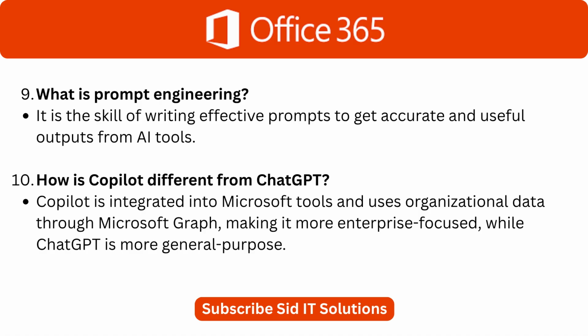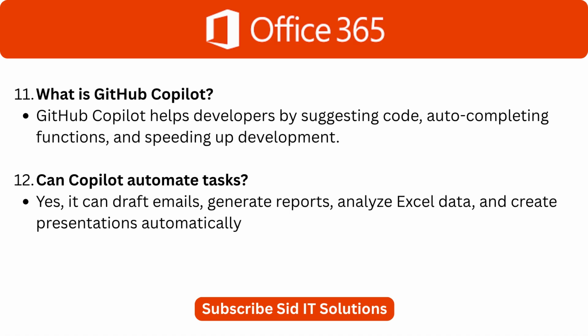Another very common question, how is Copilot different from ChatGPT? Copilot is integrated into Microsoft tools and uses organizational data through Microsoft Graph, making it more enterprise focused, while ChatGPT is more general purpose. Now, for developer related roles, what is GitHub Copilot? GitHub Copilot helps developers by suggesting code, auto completing functions, and speeding up development.